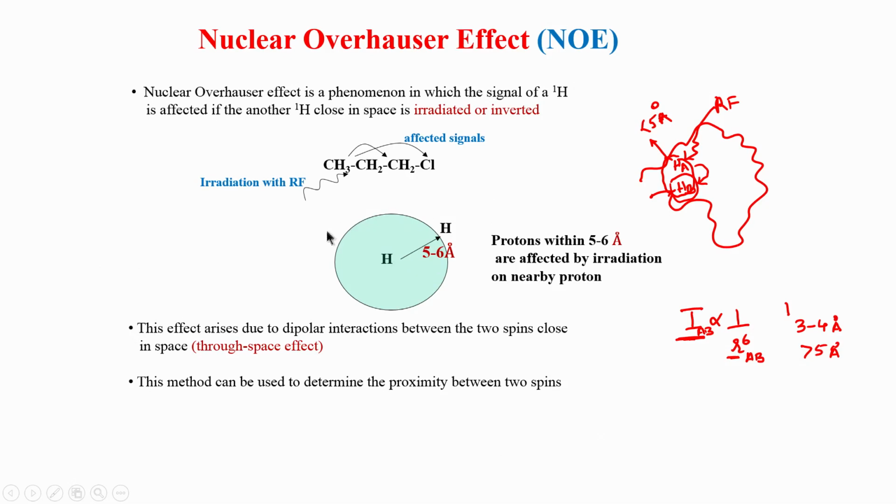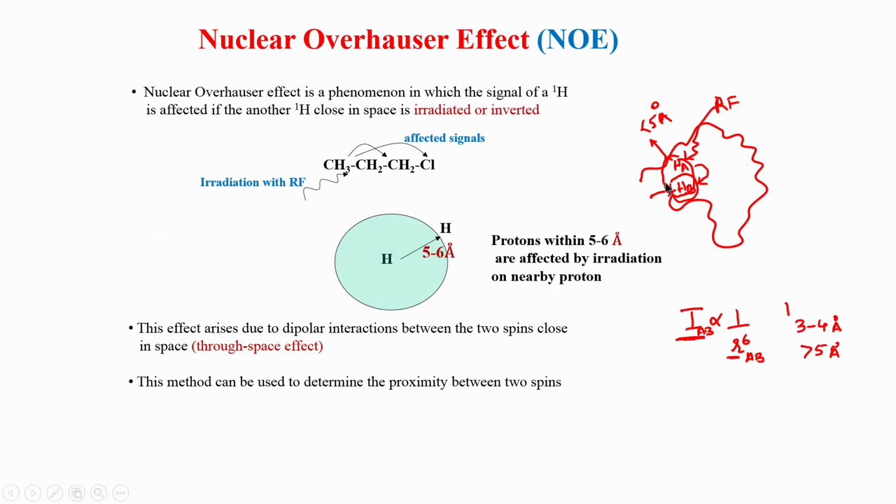So, basically by irradiating one proton, I am able to get the information of which other protons are present in the radius of 5 to 6 angstrom. That is why this NOESY experiment is a very useful experiment for getting distance information. This information will not be available through any of the other experiments we have seen earlier, such as 2D COSY and 2D TOCSY, which are purely J dependent, and J coupling is just 3 to 4 bonds away, after which it is over. So, we can't go beyond 3 to 4 bonds.